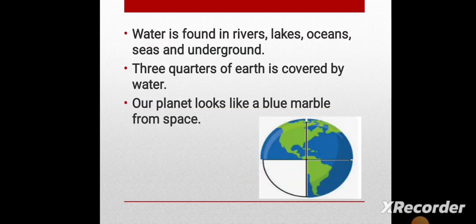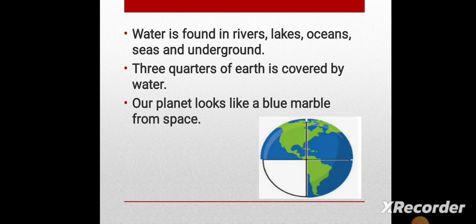Water is found in rivers, lakes, oceans, seas, and underground water. The underground water is called groundwater. 3/4 of the earth is covered with water, as you can see in the picture. The 3/4 is filled with water. Our planet looks like a blue marble.